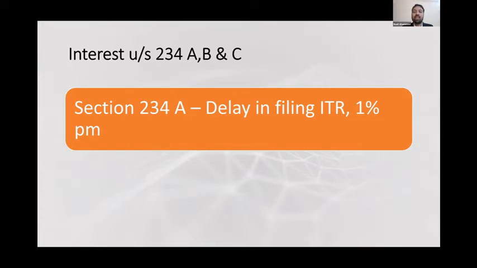It is 1% per month. So if you're paying your income tax late, you not only have to pay 1% interest for late payment, you will also have to pay 1% for delaying your filing of the income tax return.